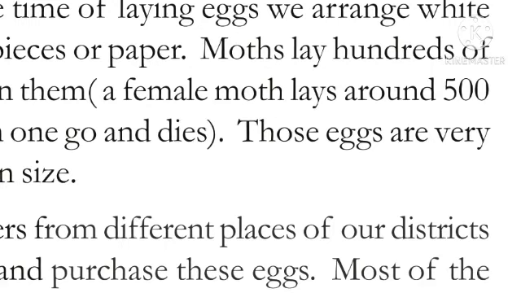Remember, children, in this paragraph you have to understand silk moths lay hundreds of eggs, nearly 500 eggs, before they die. These eggs are small in size. Remember, that is very important.